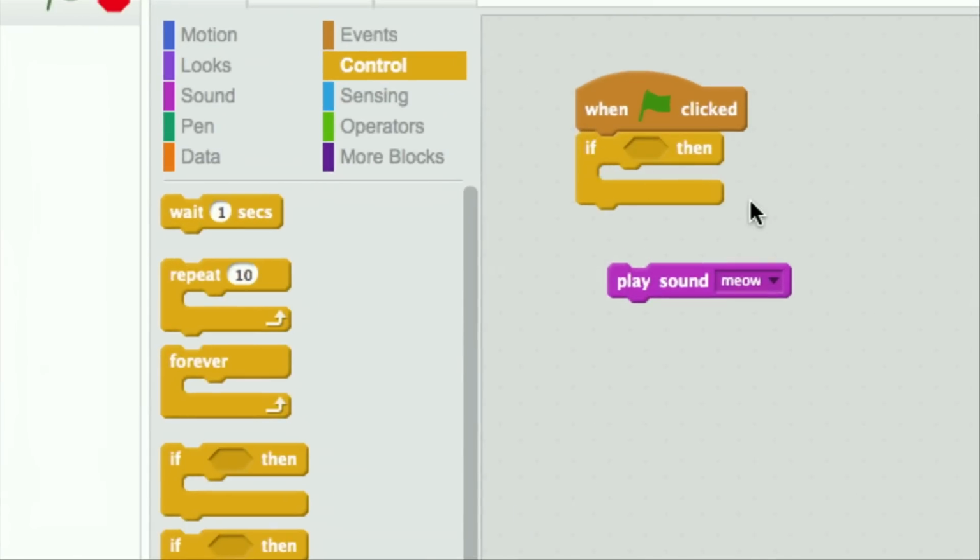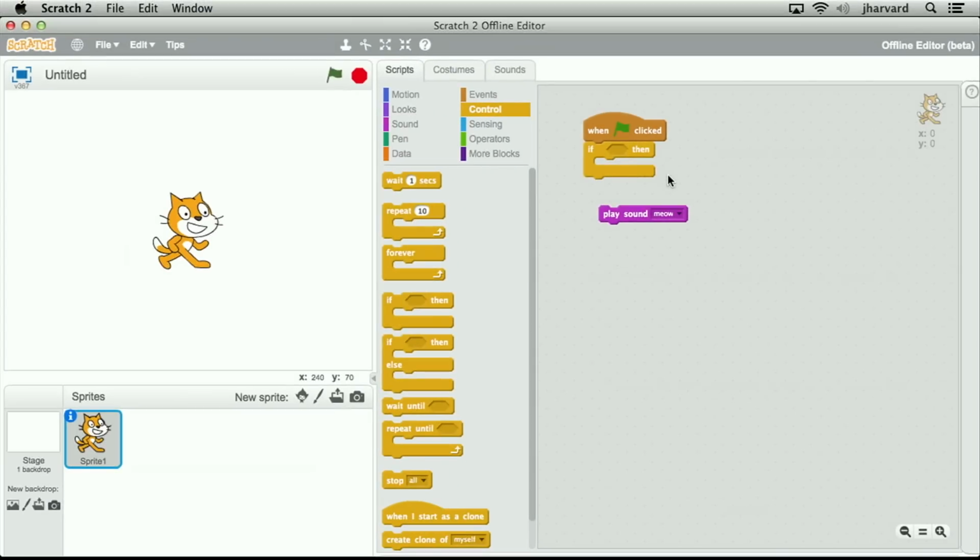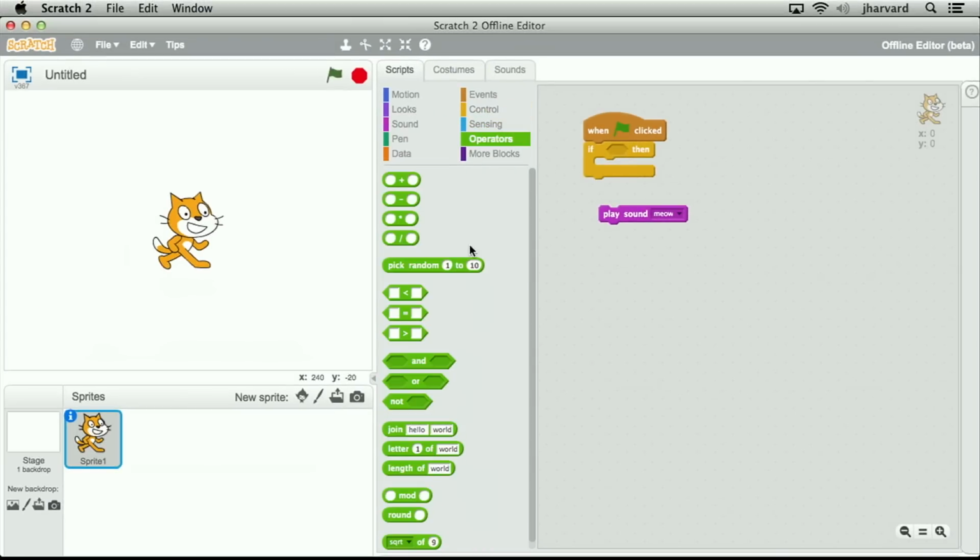So I need a Boolean expression. And let me go ahead and say, let me go to Operators. I'm going to do something slightly mathy just for kicks. I'm going to go in here and say if something is less than something else, go ahead and do something.